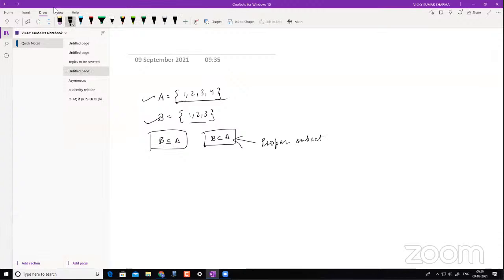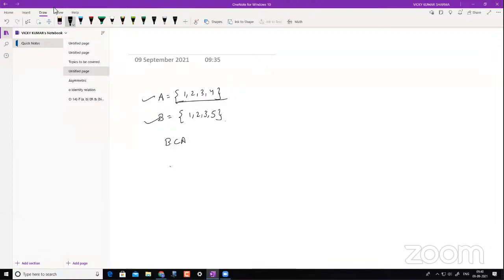So we understood what a proper subset is. One way of saying it is B is less than A, and here we mean B is less than or equal to A. So both the statements are right here, okay? Now if I write another set B as 1, 2, 3, and 5, I cannot say that B is a subset of A, right?